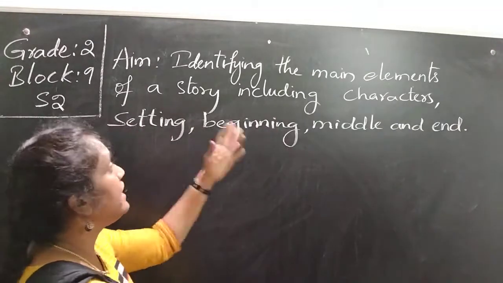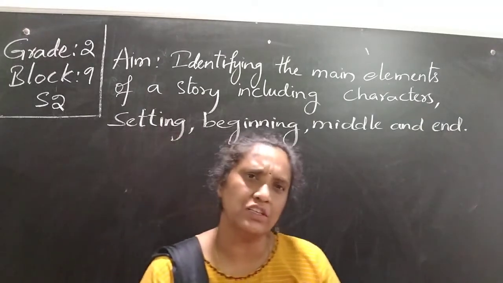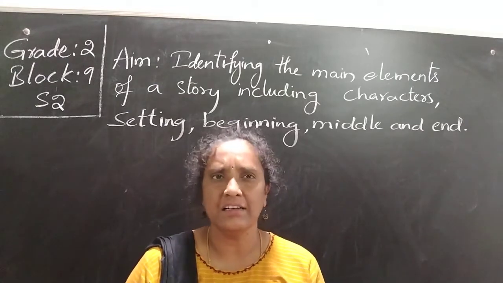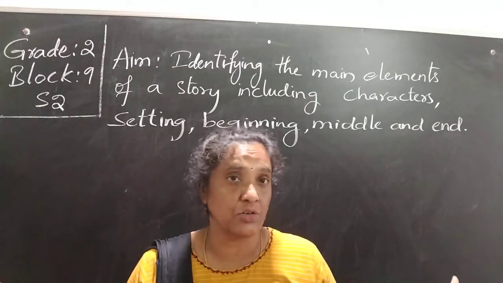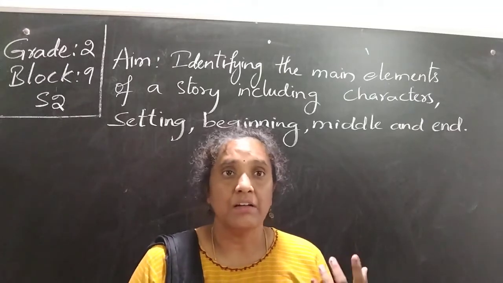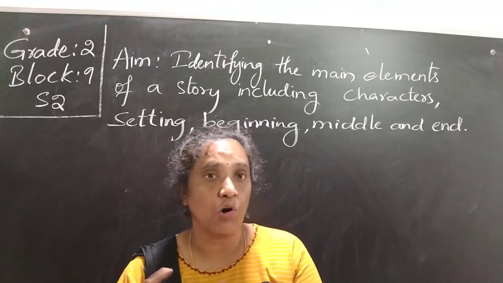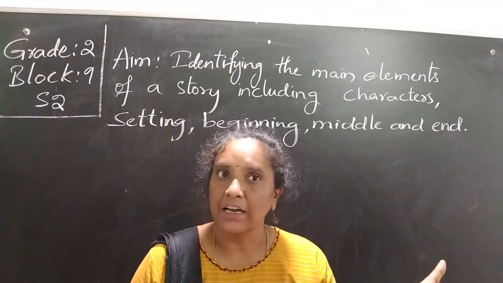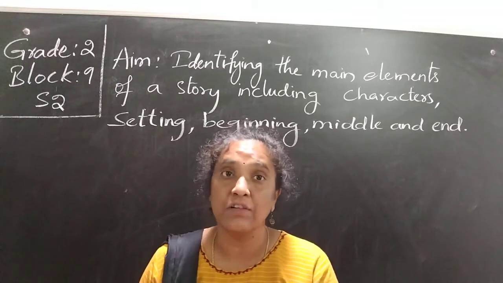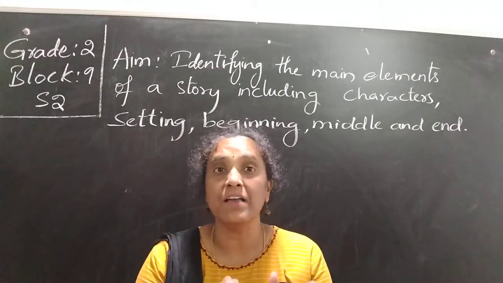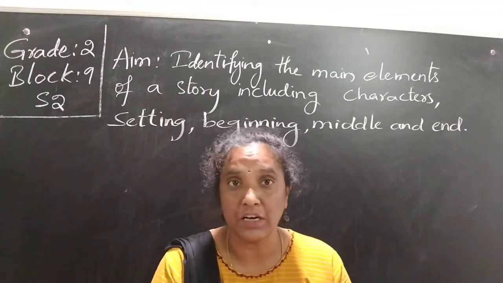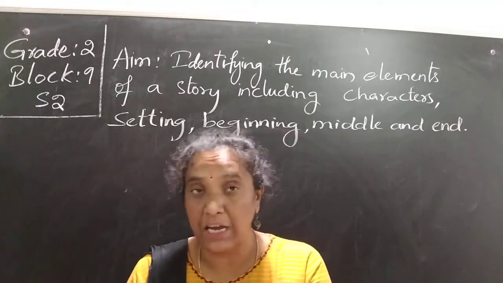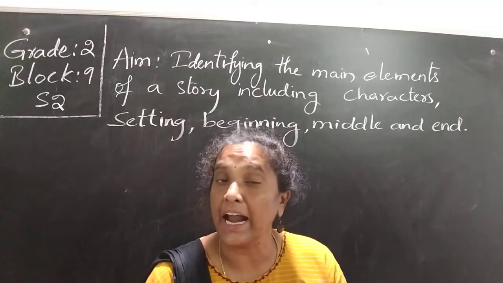Now comes the beginning of the story. What is happening in the beginning of the story? Because it's a big story, you can write in brief: in the beginning, they were drawing and mother called them to have a cake. Sid ran away, but Sam stayed back because he was frightened of the corridor. So this is the thing which happened in the beginning of the story. Then what happened in the middle? Children, you want to find each and every event from the story even after reading any story.